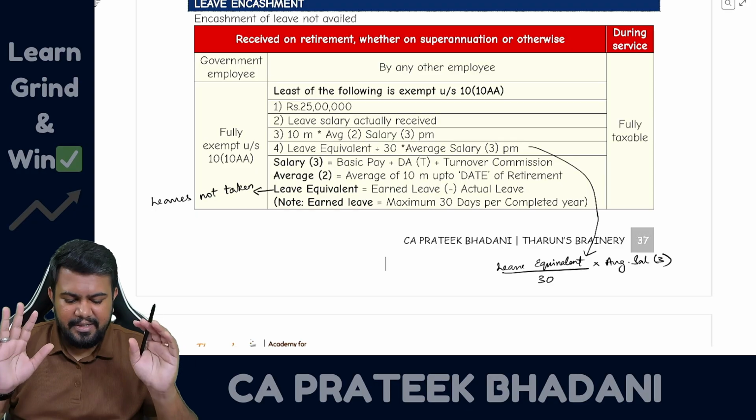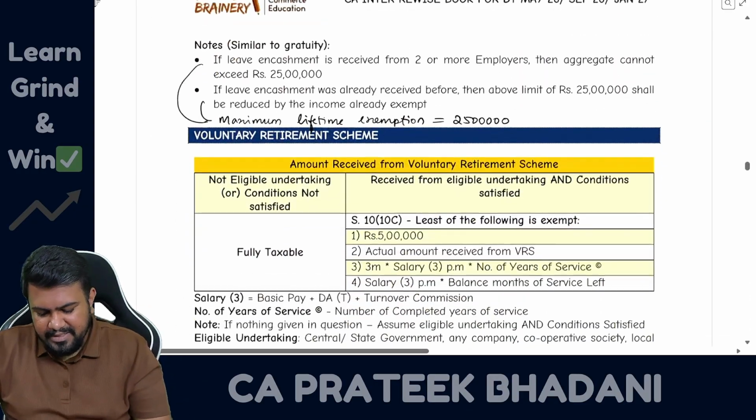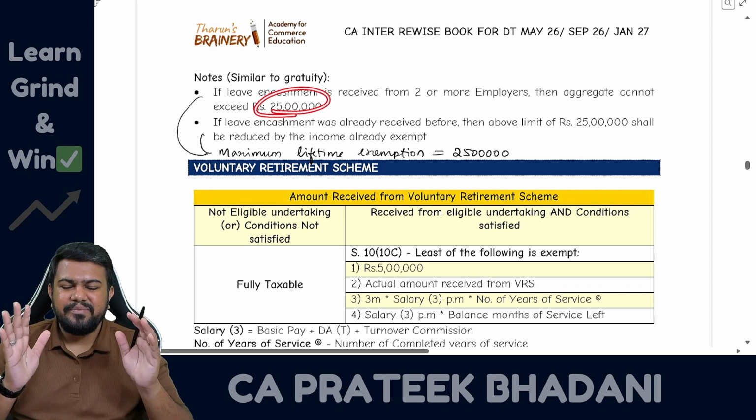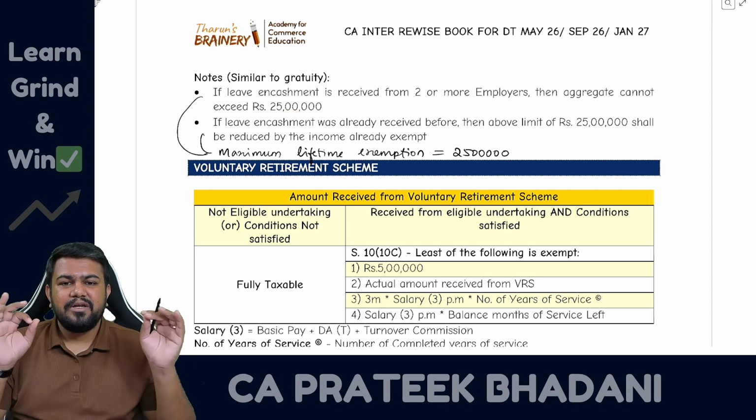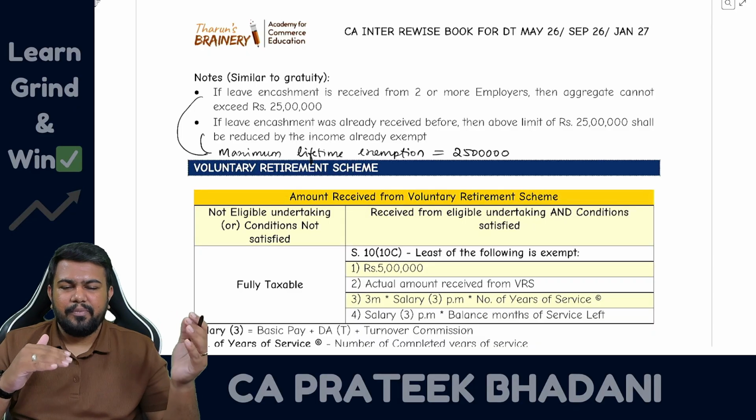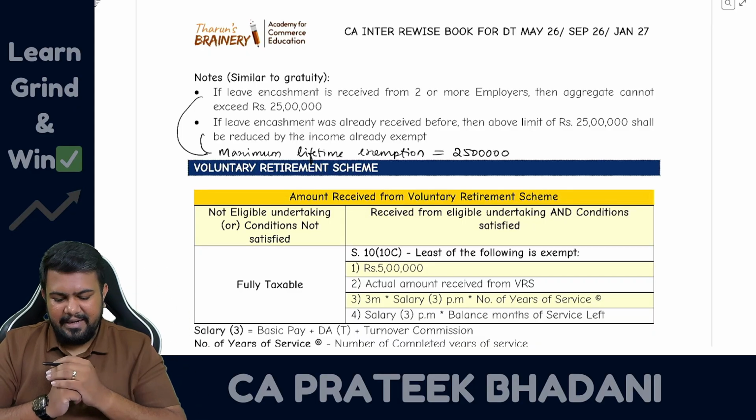And here also, similar to gratuity, this 25 lakh rupee exemption is a maximum exemption during the lifetime of the employee. So even if the employee is getting from 2 or more employers, it cannot cross 25 lakhs.